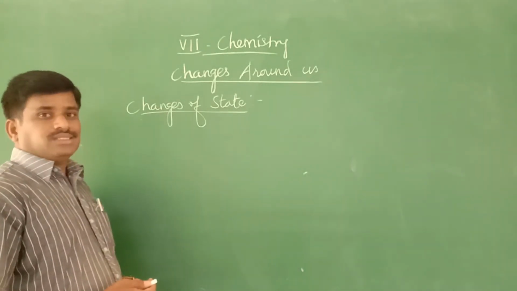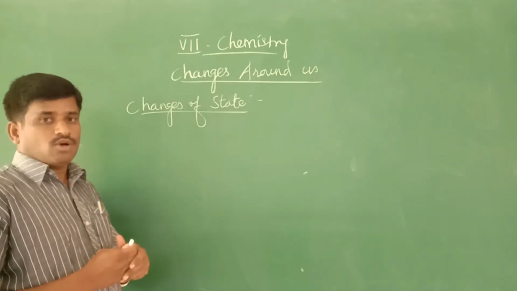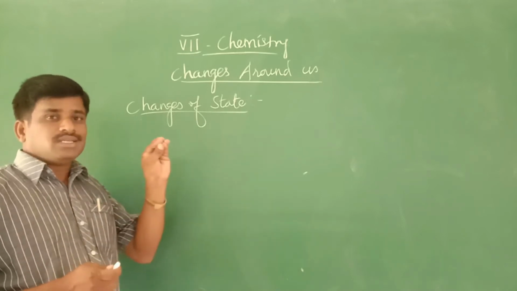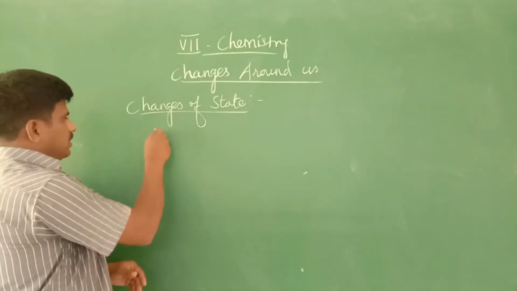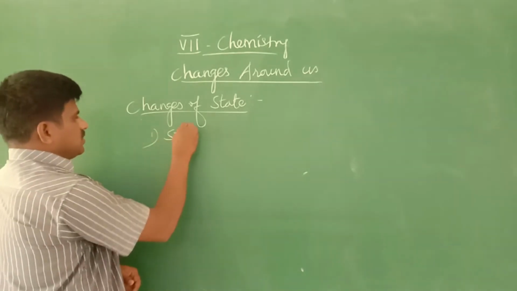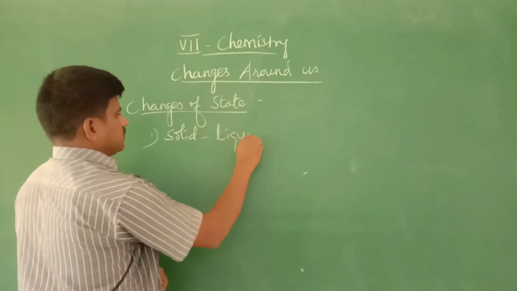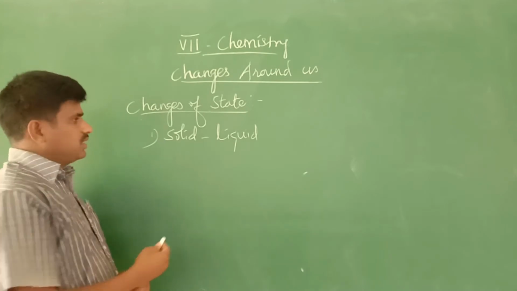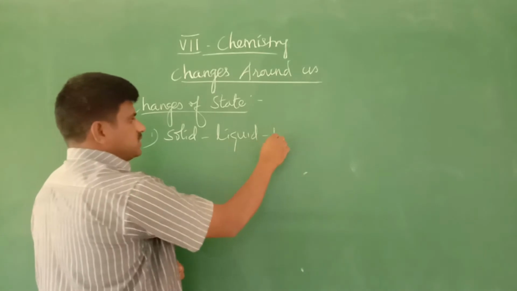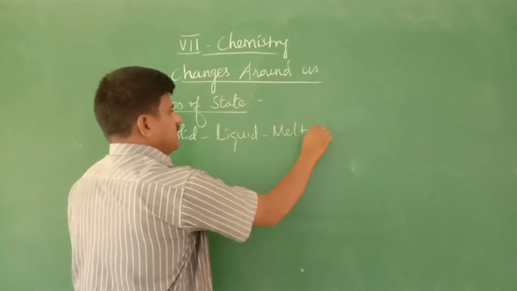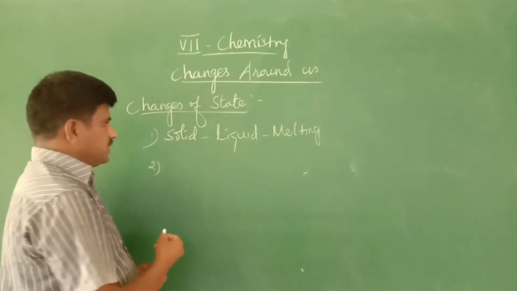Generally there are 5 changes of state of a substance. Namely, from solid to liquid. Solid converted into liquid, this is called melting.